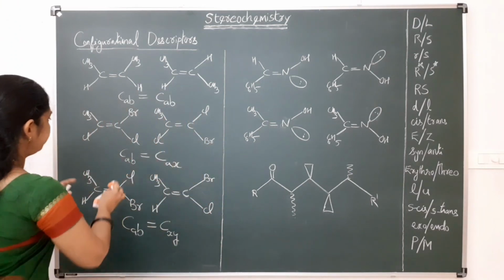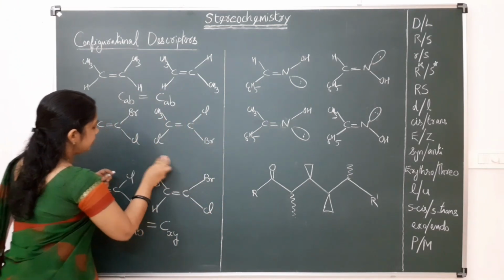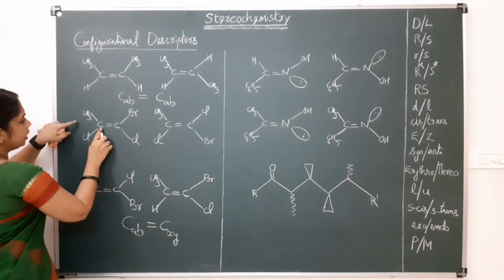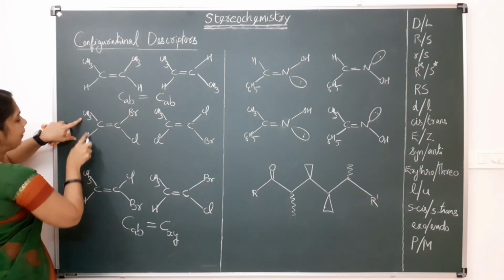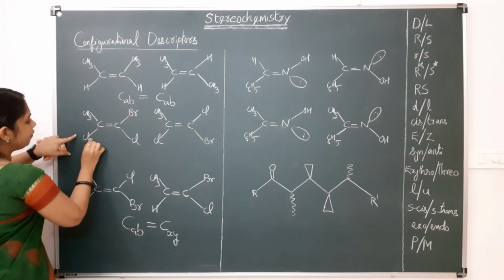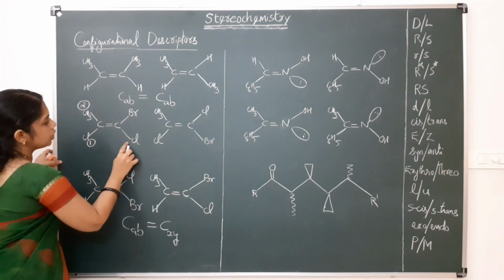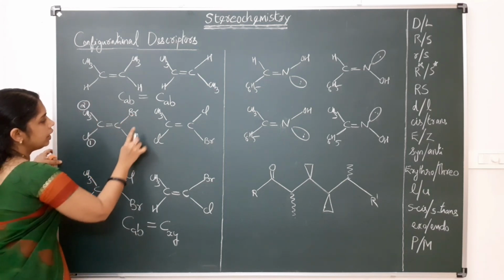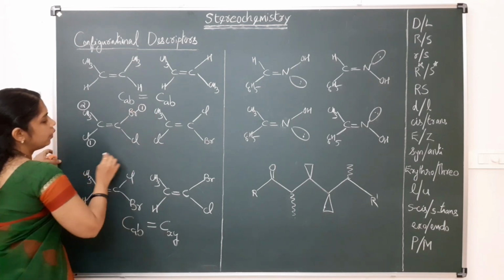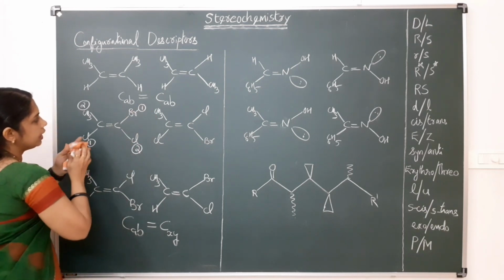seq cis. For example, in this compound, for this carbon the different groups are methyl and chlorine. So chlorine gets first priority, methyl gets second priority. Here also, bromine gets first priority and chlorine gets second priority.